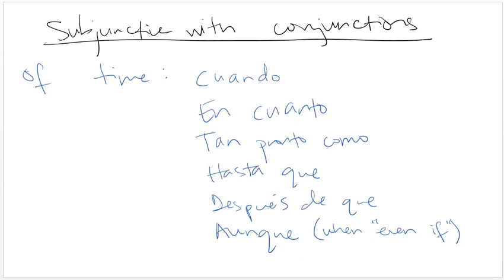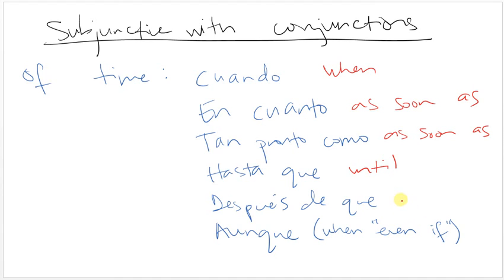The next group of conjunctions are a little more difficult because they don't always trigger the subjunctive. They're called conjunctions of time because they're based on time, obviously. So cuando means when, and en cuanto, as soon as. Tan pronto como also means as soon as. Hasta que means until.